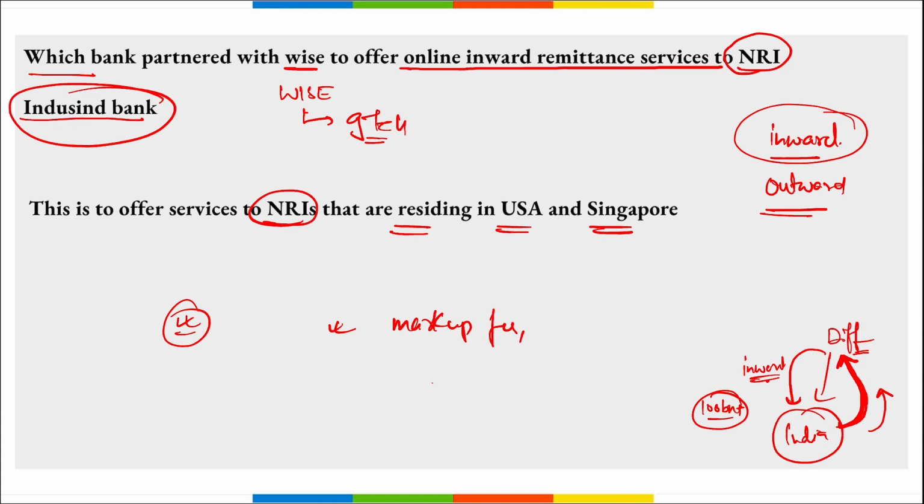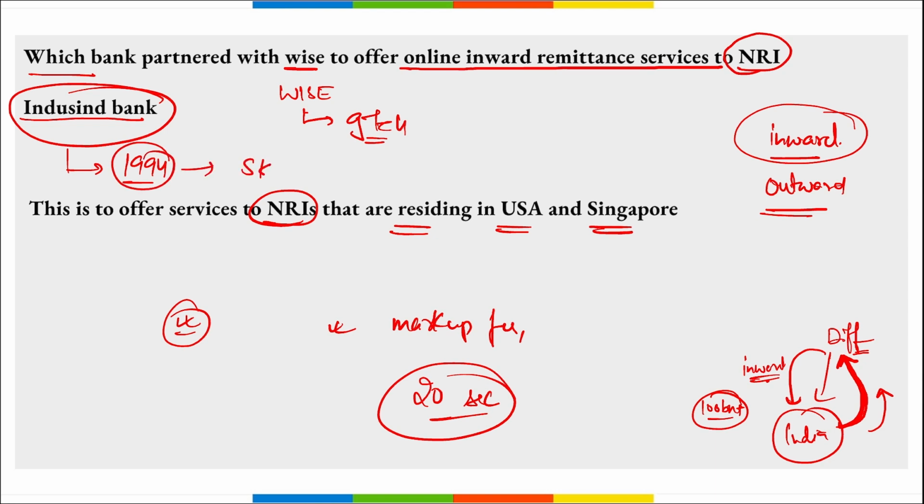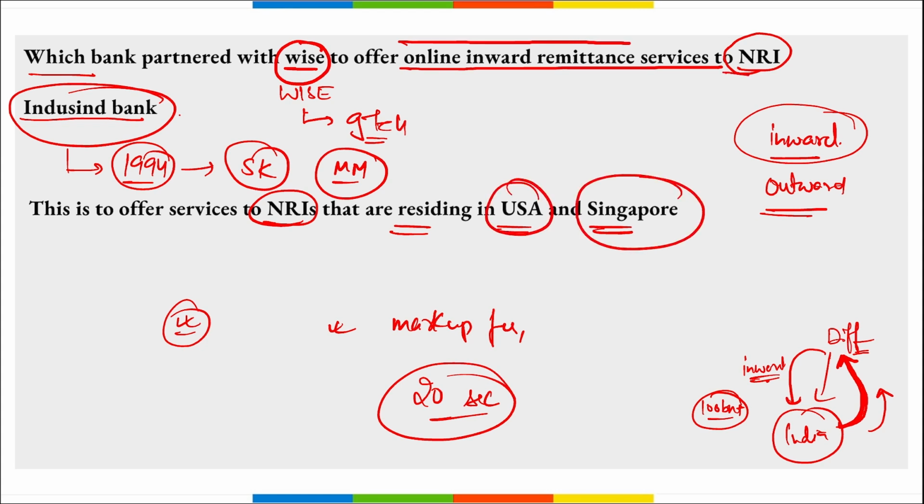About 50% of the transfers that were sent through Wise are instant and took less than 20 seconds to be completed. Then if we talk about IndusInd Bank, it started its operation in 1994. Sumant Kathpalia is the current CEO and Mumbai, Maharashtra is the headquarters. So it was IndusInd Bank that partnered with Wise to offer online inward remittance services to the NRIs of USA and Singapore.